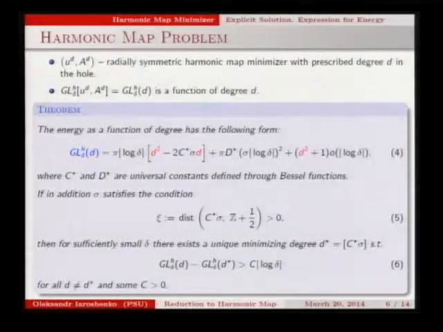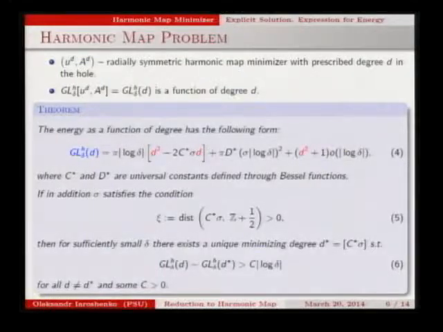Moreover, the theorem says that under this relation, we can state that there is a unique minimizing degree, d star, such that the energies differ by something of order logarithm delta. Why do we need this condition? d star can be found as the nearest integer to C star sigma.